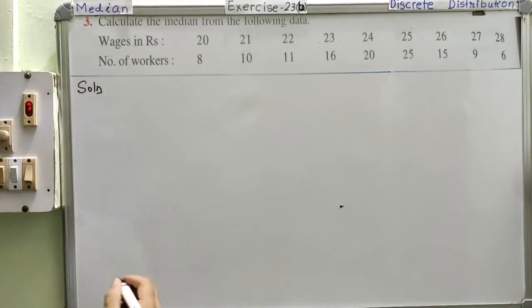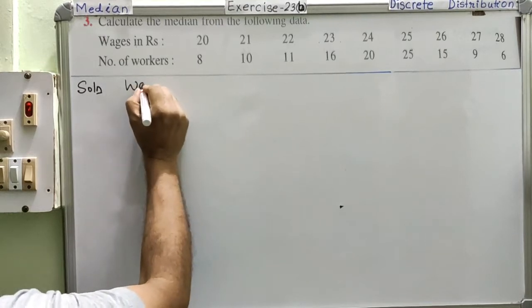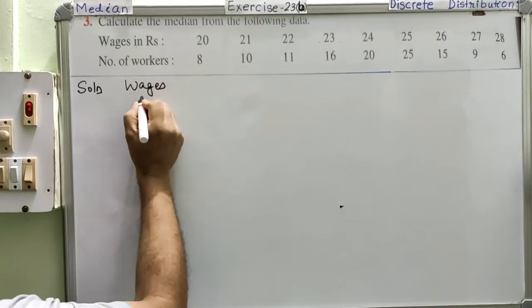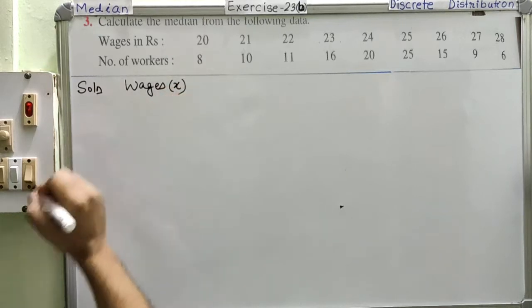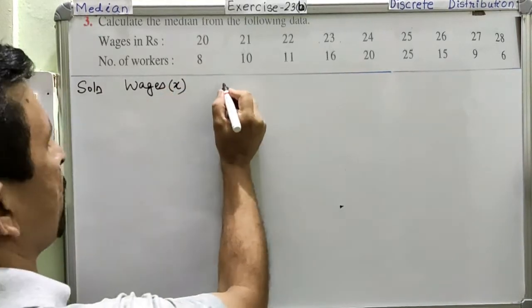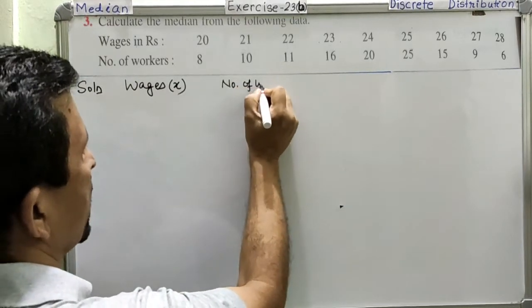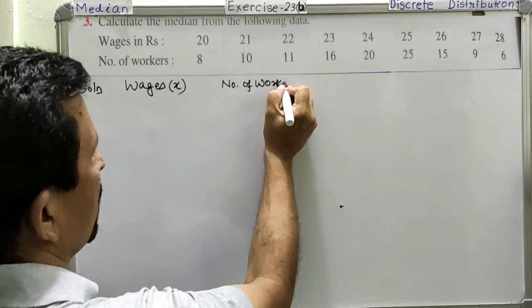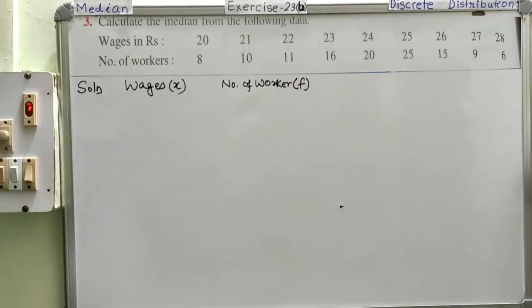We are going to write the table. The wages, which we denote as X, and the number of workers, which we denote as F, the frequency.